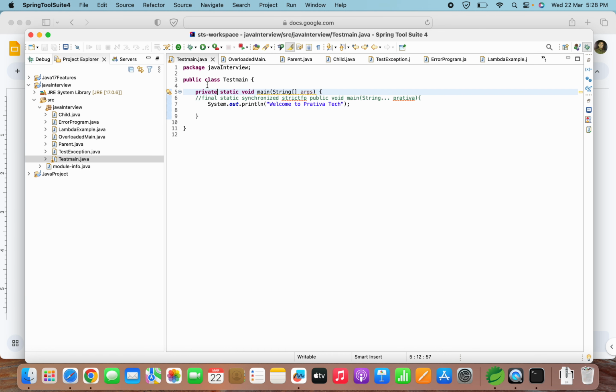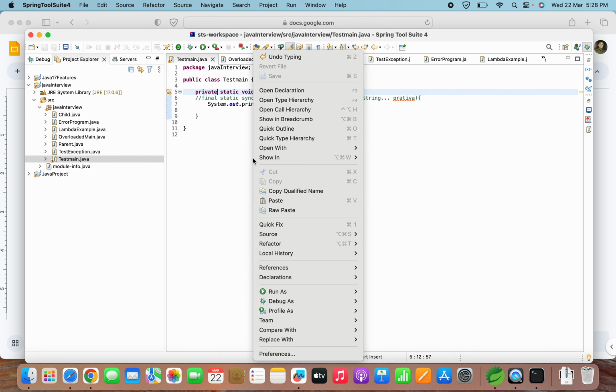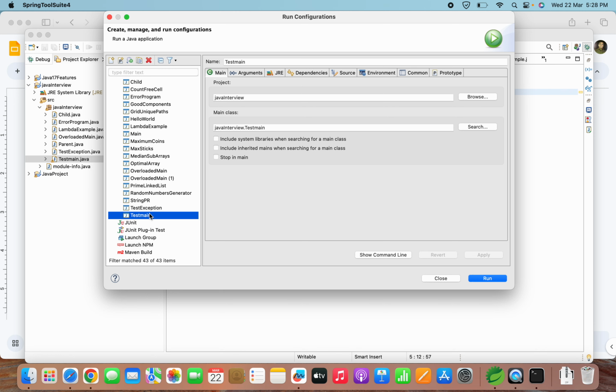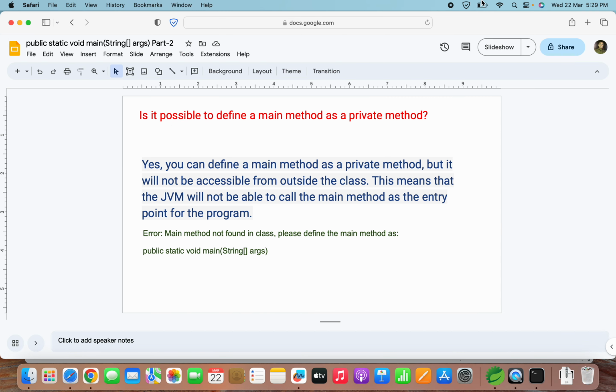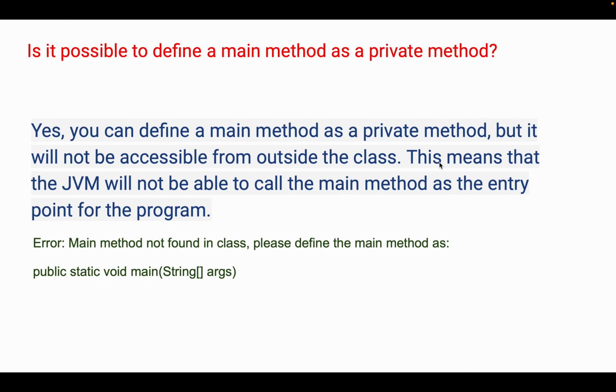If it is already changed to private here, and I just try running it, test main. See, it has given that error that main method is not found in the class. Please define the main method as public static void main string array arguments. So it will not give any compile time error, but while running, JVM will not be able to find the main method which it is looking for. I hope this concept is clear. So let's move to the next question.